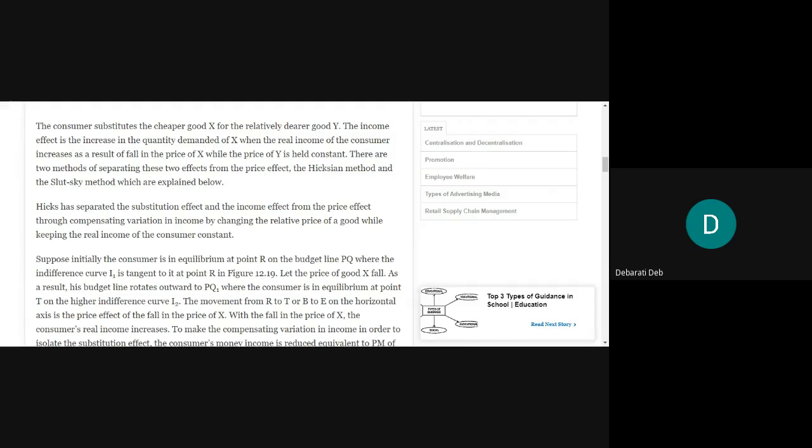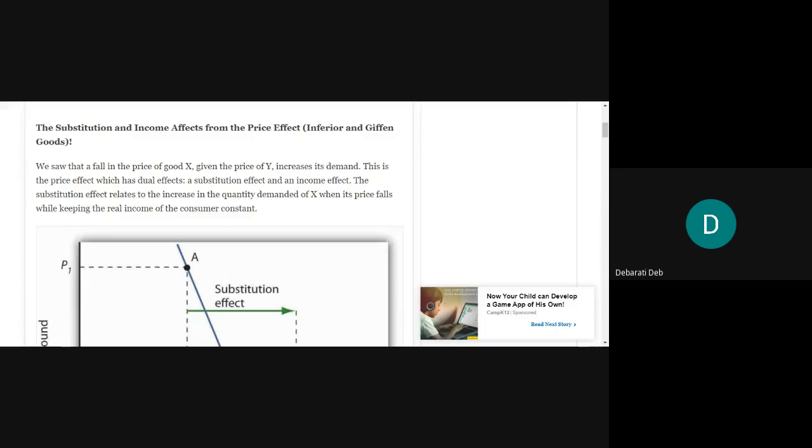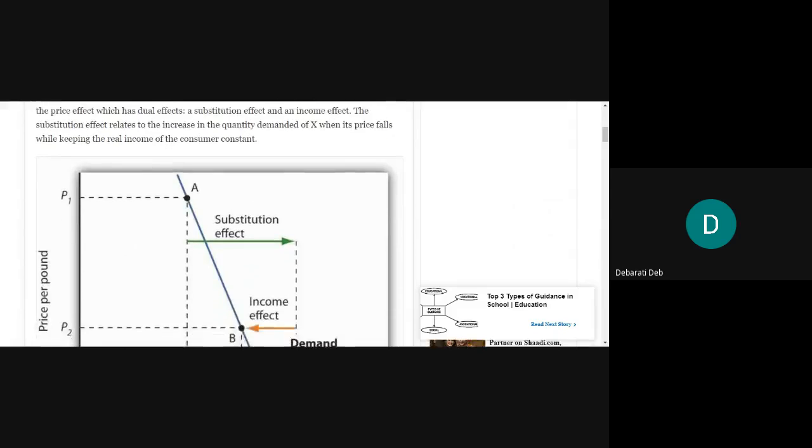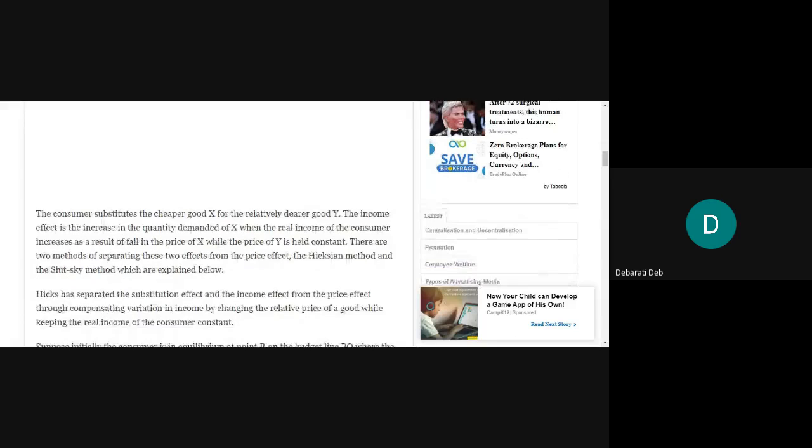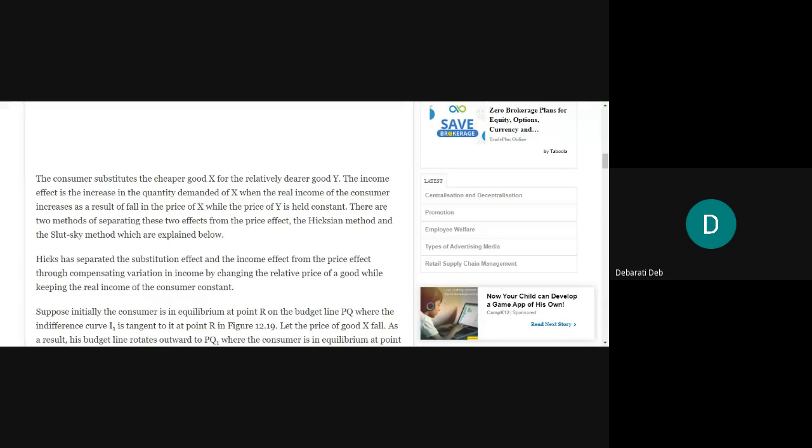While the substitution effect keeps the real income of the consumer constant, and relates to the increase in the quantity demanded of X due to its fall in price, the income effect says it is the increase in the quantity demanded of X when the real income of the consumer increases, because when the price of one good falls, the income available for the consumer to spend on consuming goods and services will increase because the price of X has fallen.